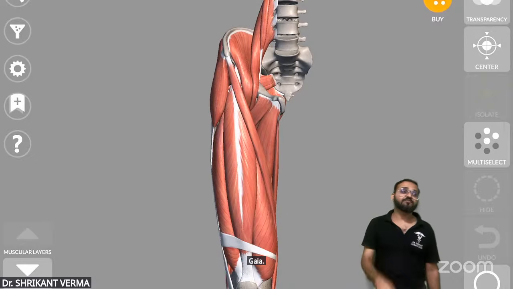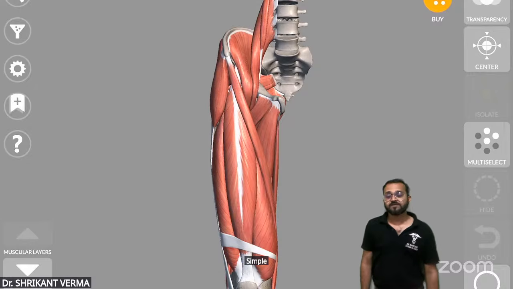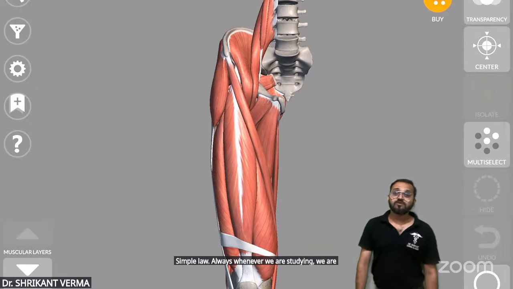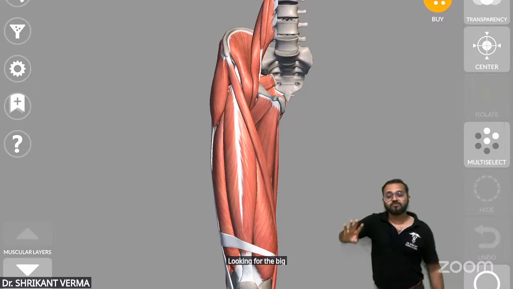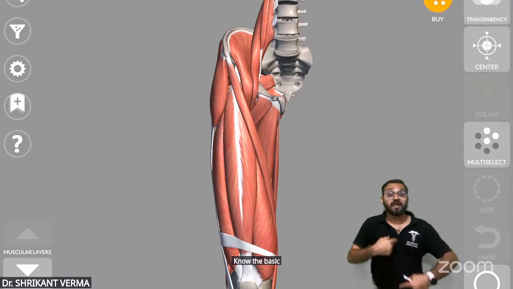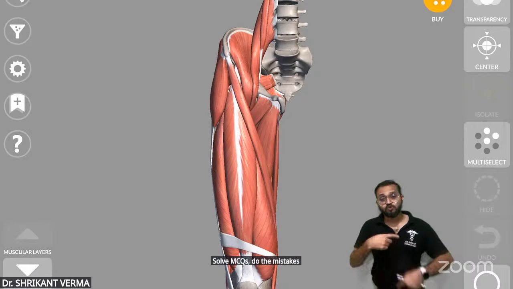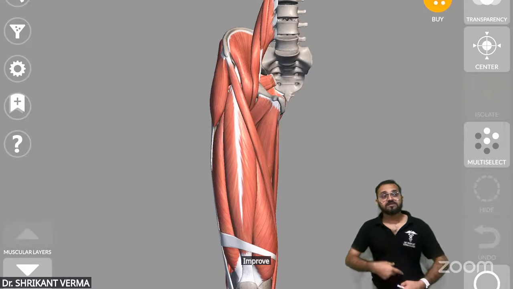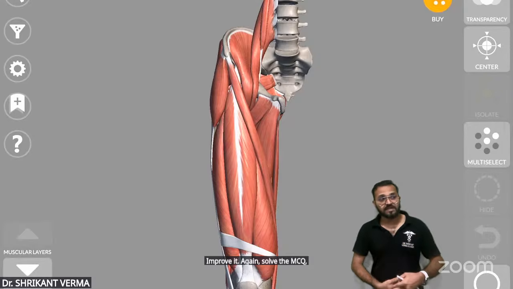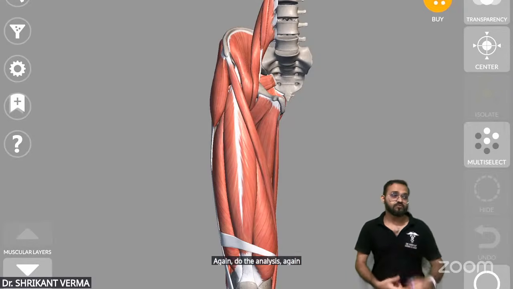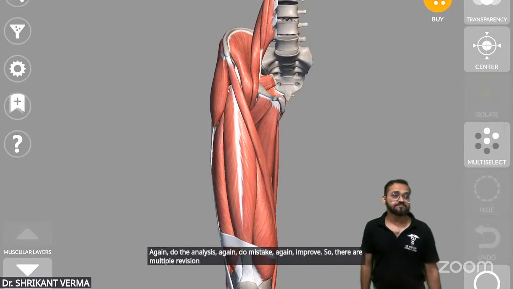Only these things you have to remember. Simple law. Whenever we are studying, we are looking for the big things, great things. No, know the basic things, apply them, solve the MCQs, make mistakes again and again, do the analysis, improve it. Again solve MCQs, again do the analysis, again make mistakes, again improve. So there's a multiple revision cycle, okay?